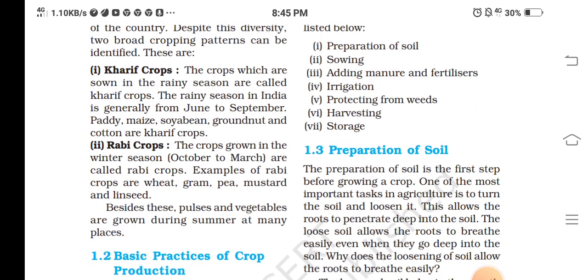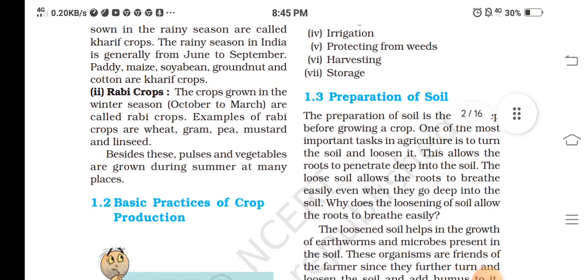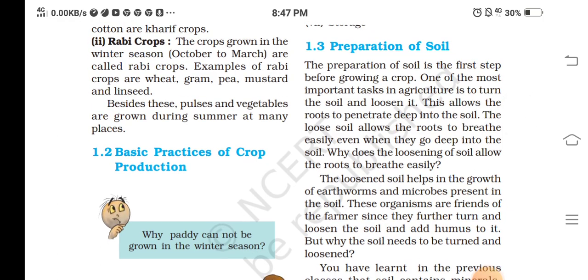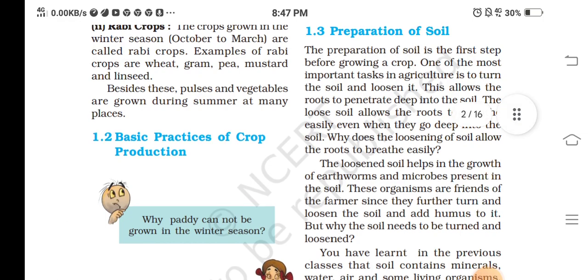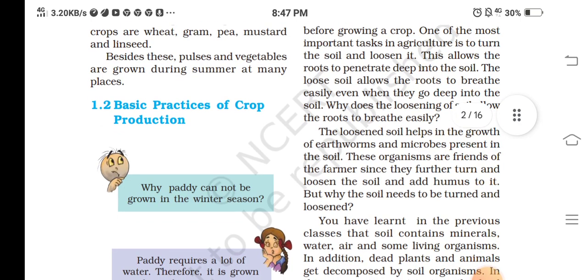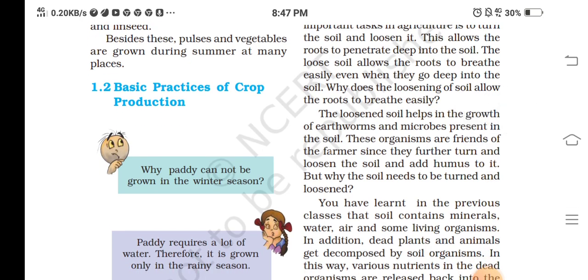These are kharif crops. The crops which are sown in the rainy season are called kharif crops. The rainy season in India is generally from June to September. Paddy, maize, soybean, groundnut, and cotton are kharif crops. Rabi crops: the crops grown in the winter season, October to March, are called rabi crops. Examples of rabi crops are wheat, gram, pea, mustard, and linseed. Besides these, pulses and vegetables are grown during summer at many places.